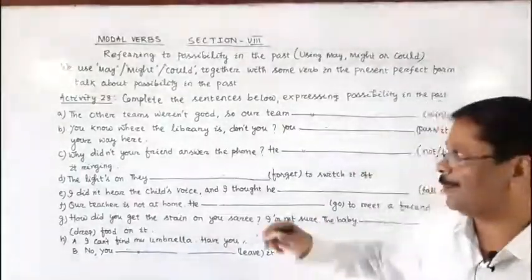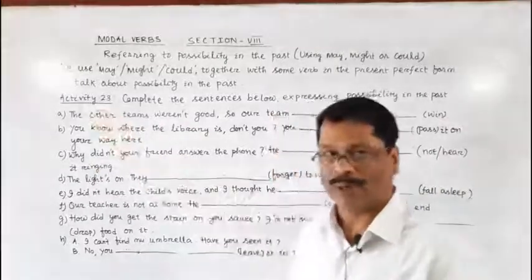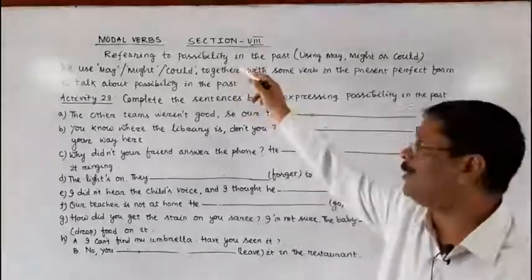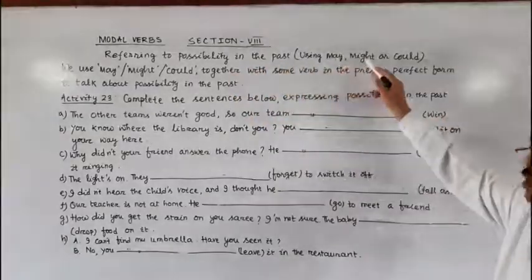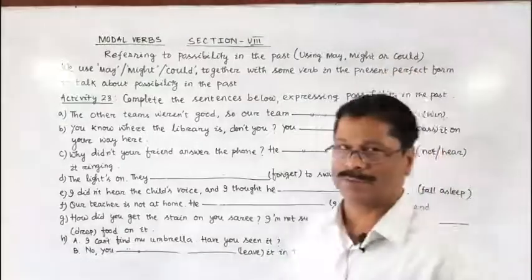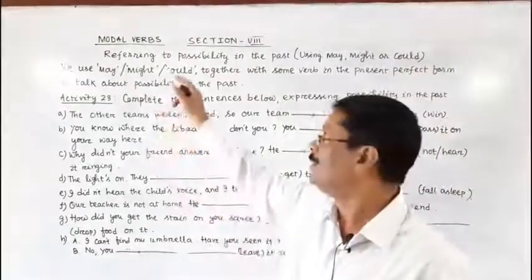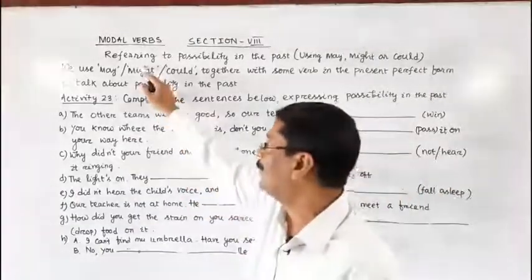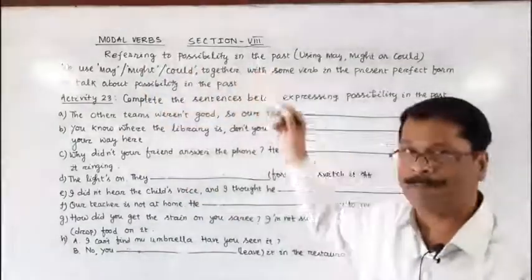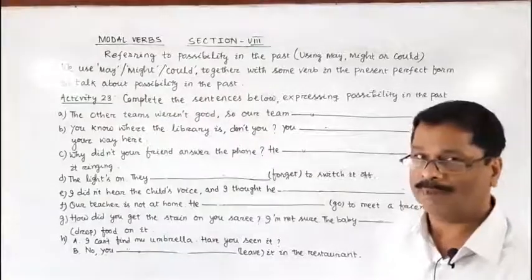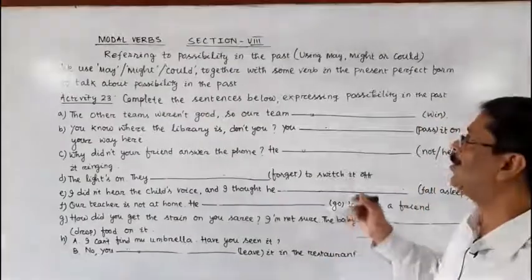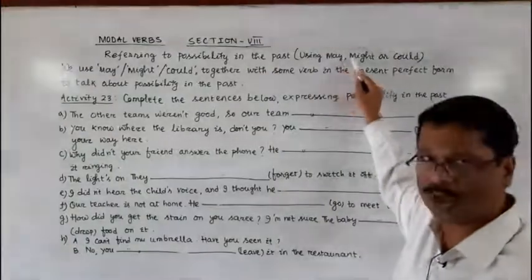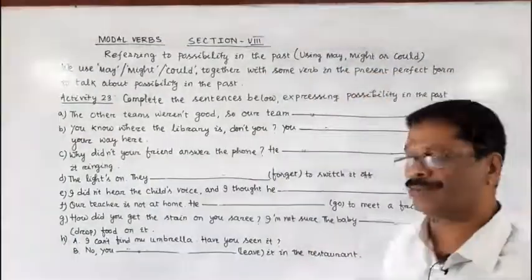Here in this activity, activity number 23, we use the same modal verbs may or might or could to refer to past possibility, or possibility in the past.